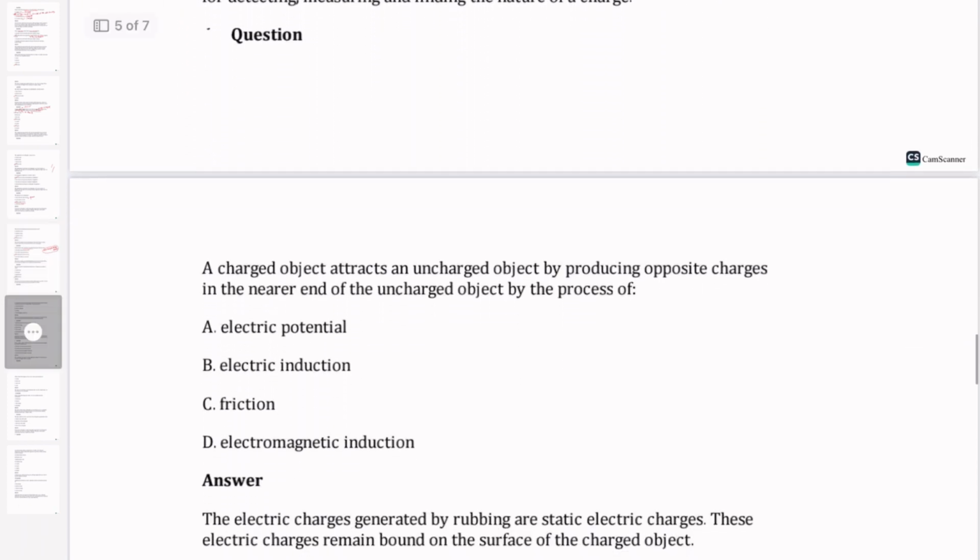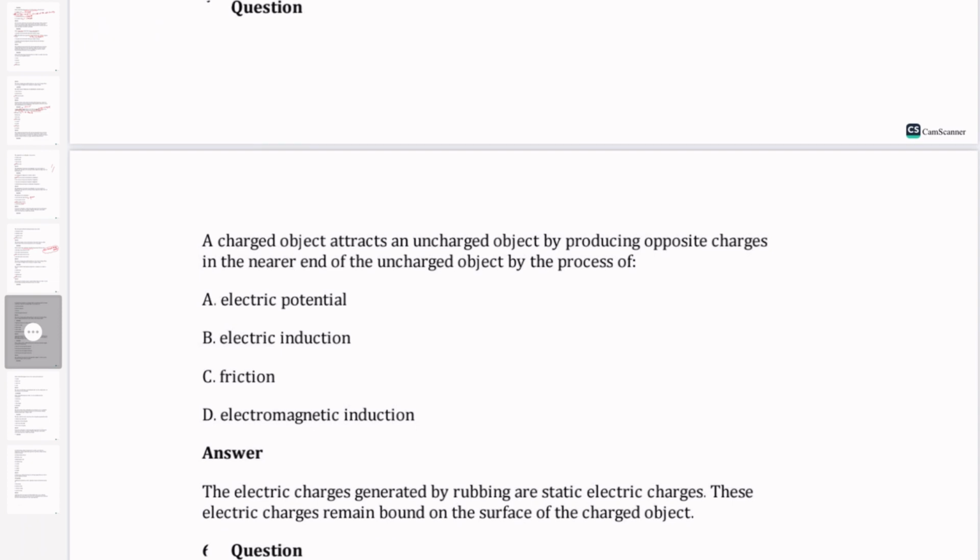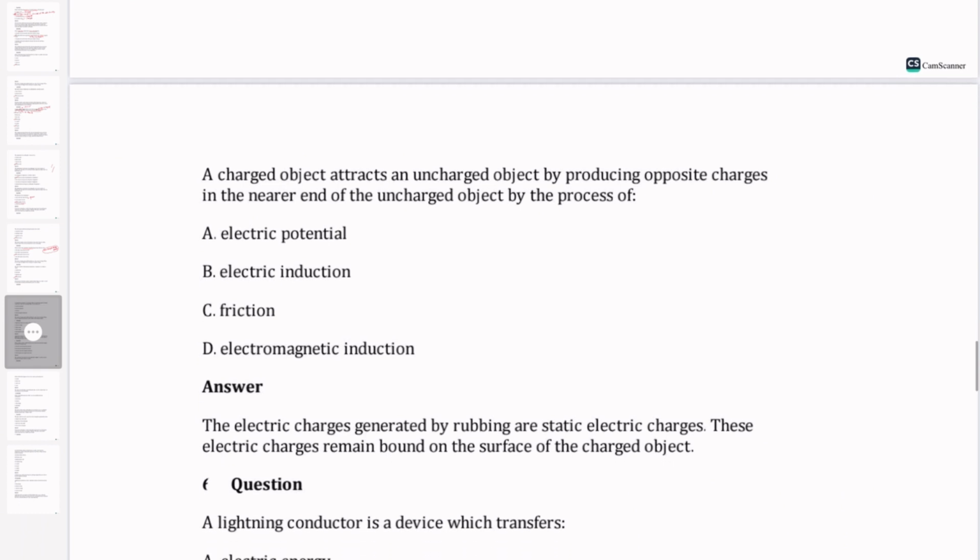Next, a charged object attracts an uncharged object by producing opposite charges on the nearer end of the uncharged object by the process called induction.